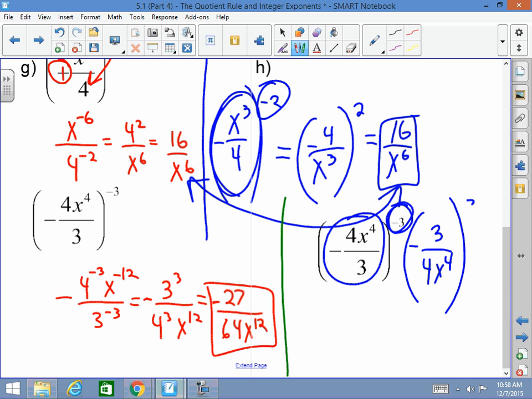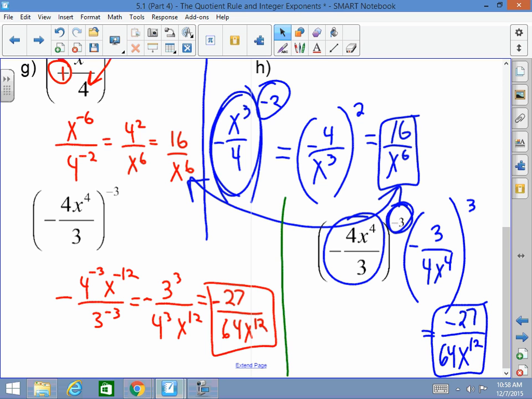Because I'm changing this outside sign to a positive. Now that becomes negative 3 cubed, which is negative 27. 4 cubed, which is 64. X to the 4th cubed, which is x to the 12th. And as you can see, you have the same exact answers both times. I heard a few people go, oh, that makes me happy. That means you're learning.